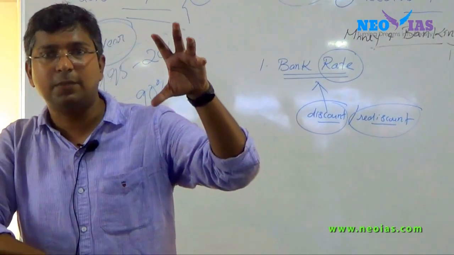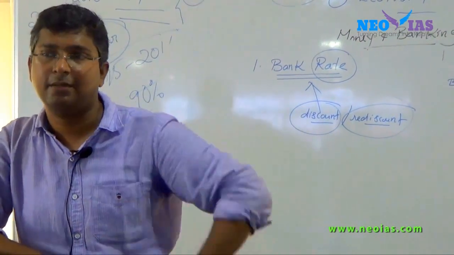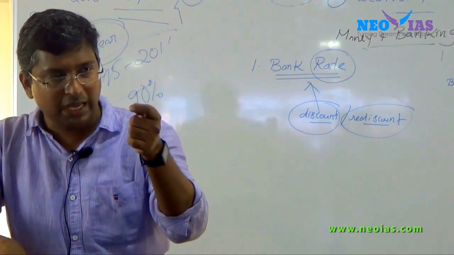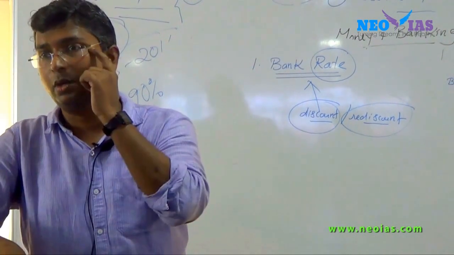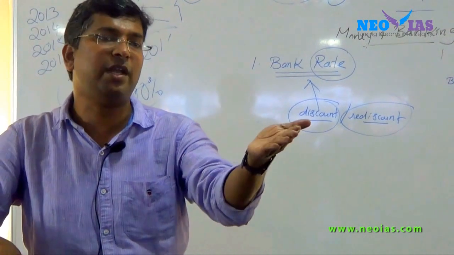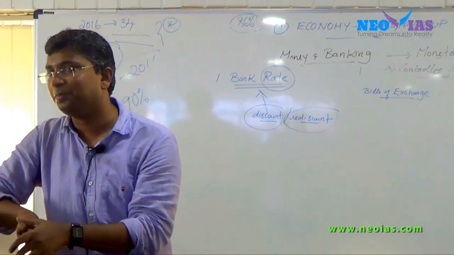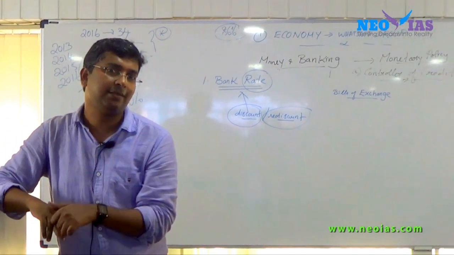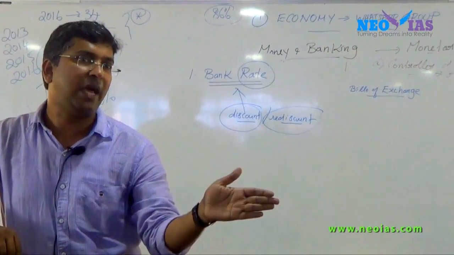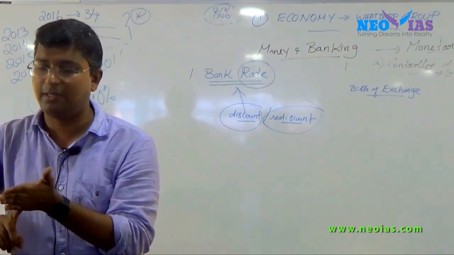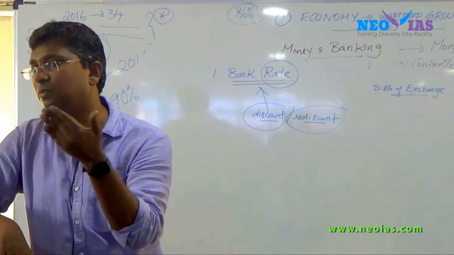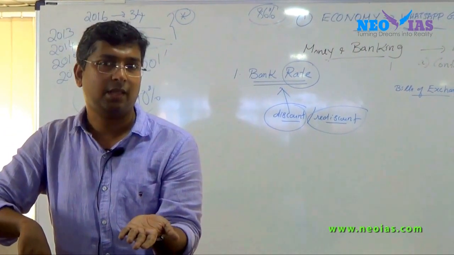Now, when can you get that money? If you go to bank tomorrow with that check and ask the bank, I want 1 lakh rupees, will the bank give you? No. The bank will say that it's not valid now. You come on, it's valid only on 31st March or after.